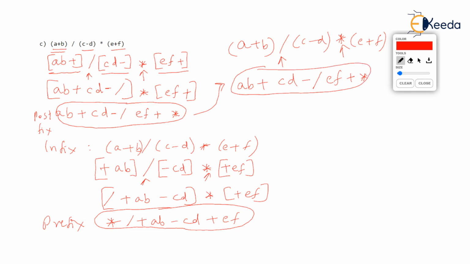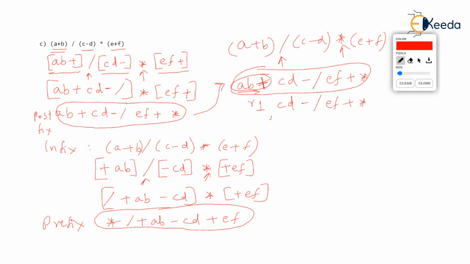See this postfix. How interesting it would be to solve this. If you scan this expression from left to right, the first operator you get is plus, and plus will be applied on A and B, the previous two operands. So A plus B will be done first. Do you agree? This is what we have done in the infix also. A plus B was in the bracket. Now R1 is done, and what we are left with is CD minus slash EF plus multiplication.